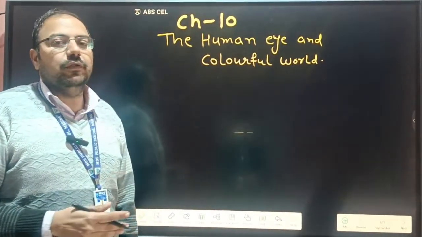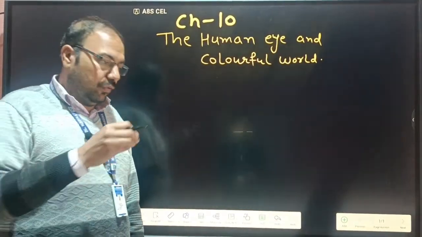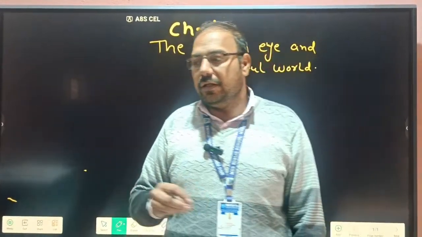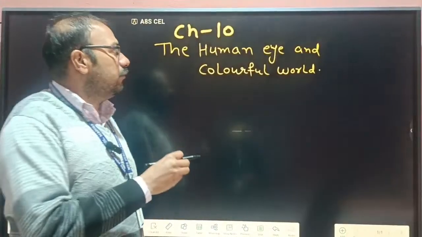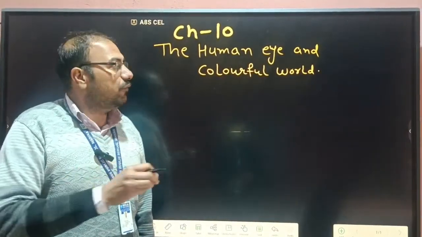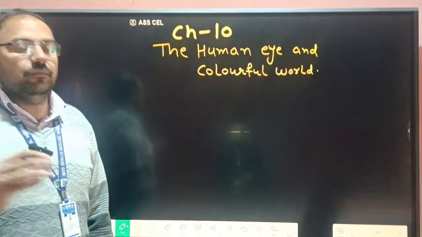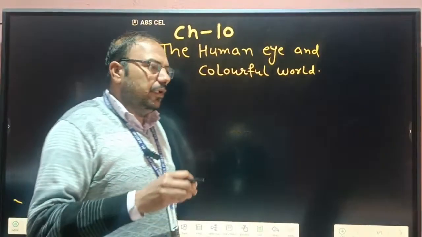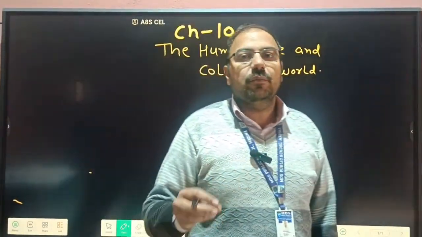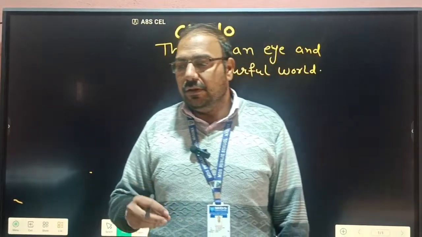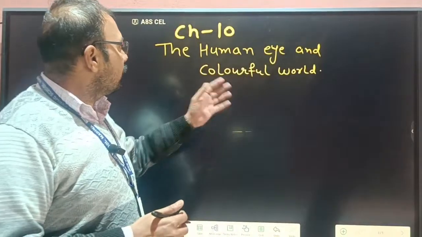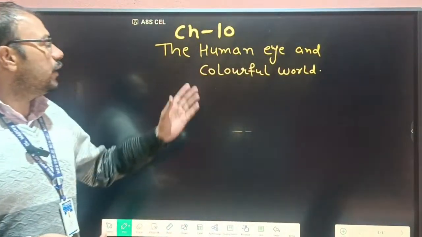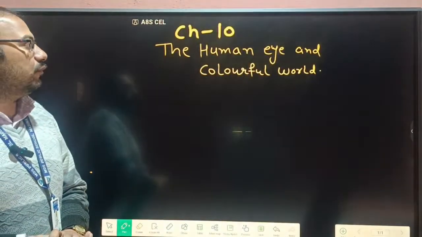First of all, we studied reflection through some objects and through mirrors, that is, the convex mirror and the concave mirror. After that, we studied refraction through the prism. Basically, refraction takes place through transparent materials, and a prism is also a transparent material. So in this chapter, we study the human eye and the colorful world.